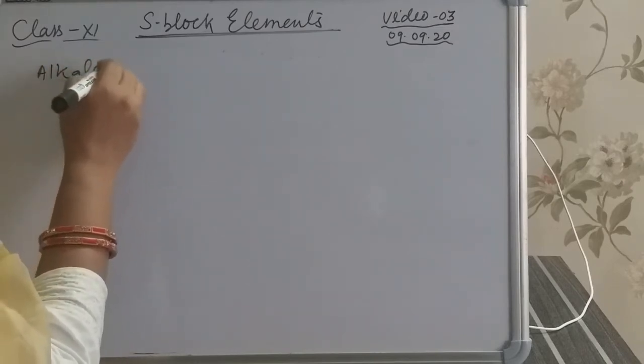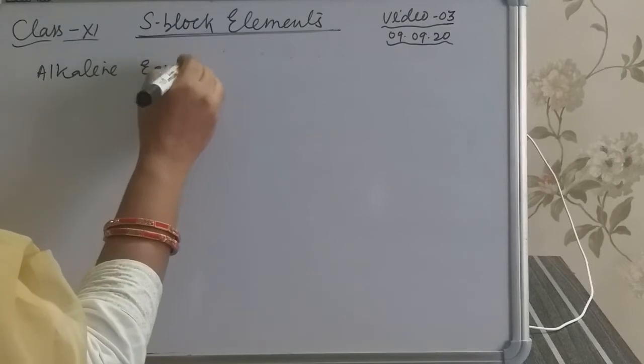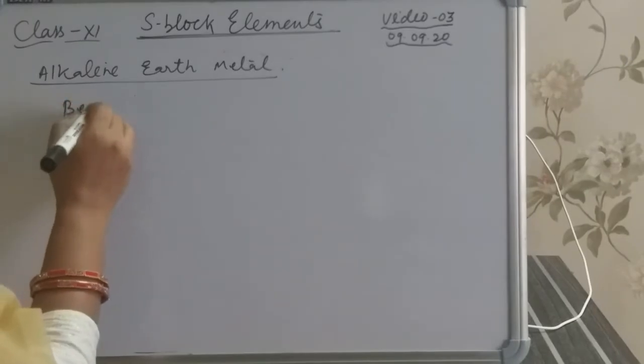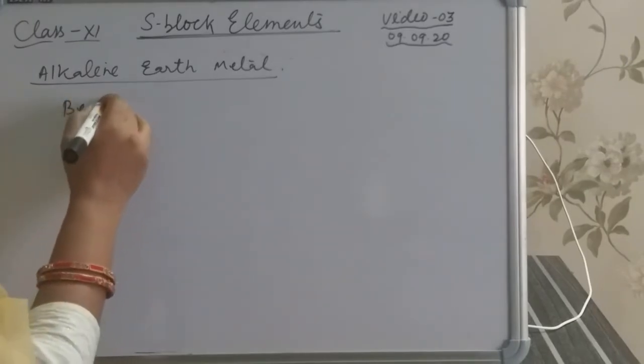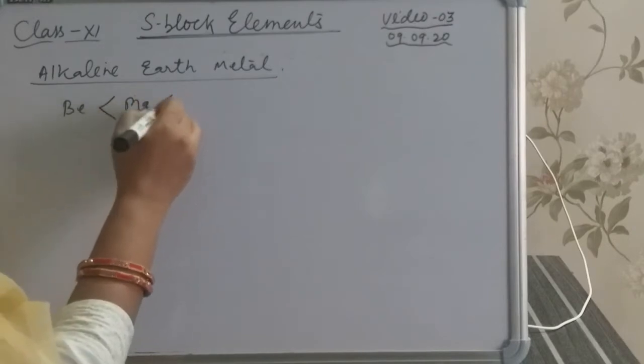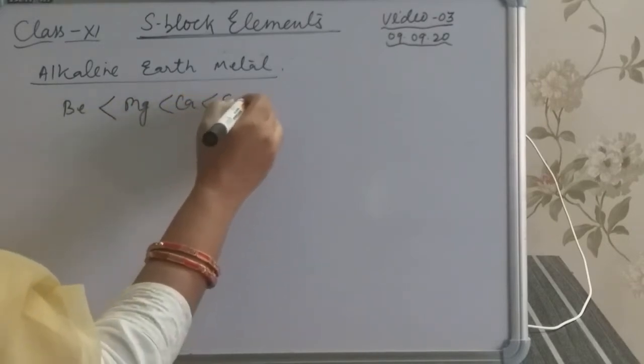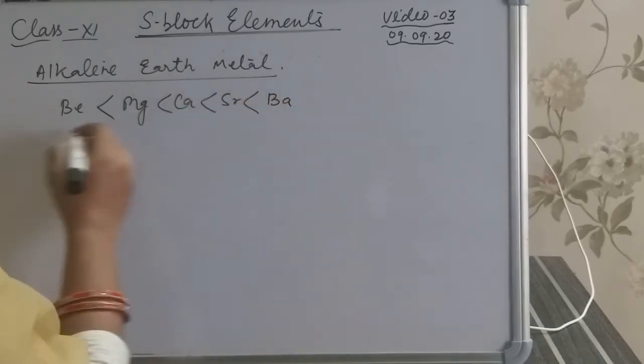For alkaline earth metals, the reducing character: beryllium, magnesium, calcium, strontium and barium.